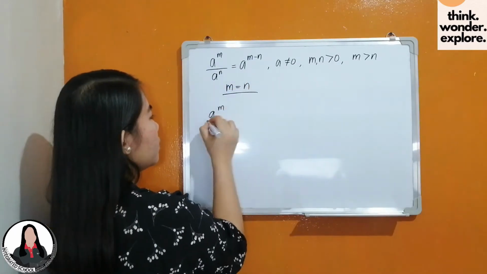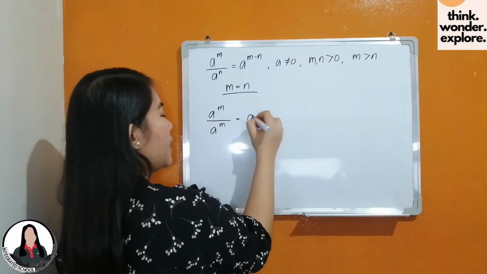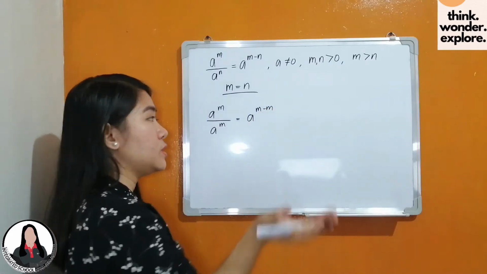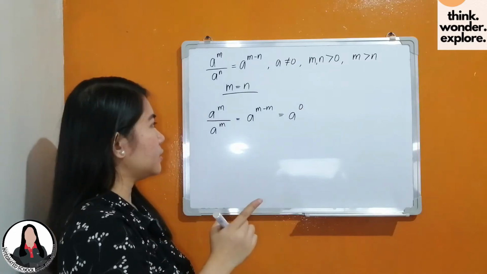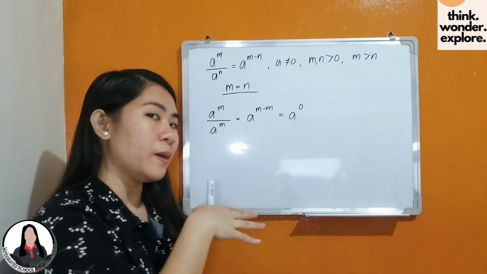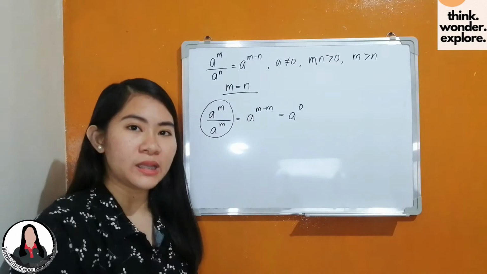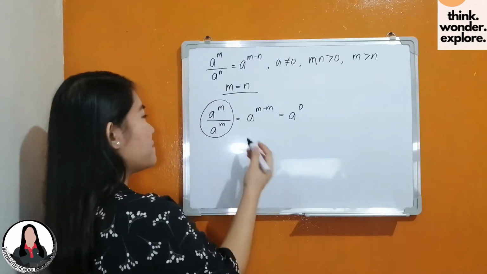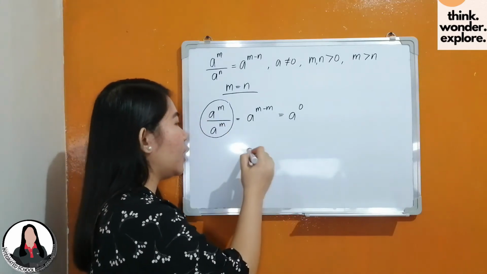A raised to m over a raised to m, that is a raised to m minus m. And m minus m is equal to 0. So this is equal to a raised to 0. But, anong napapansin nyo kay a raised to m all over a raised to m? Okay. When we are dividing a number by itself, that is always equal to what? 1. Very good.